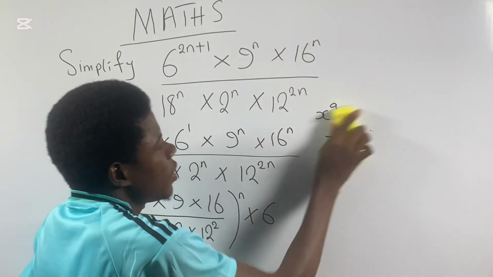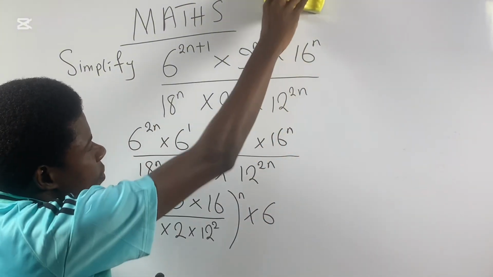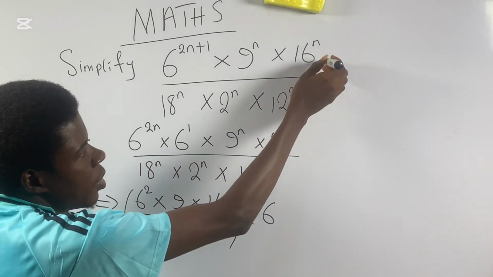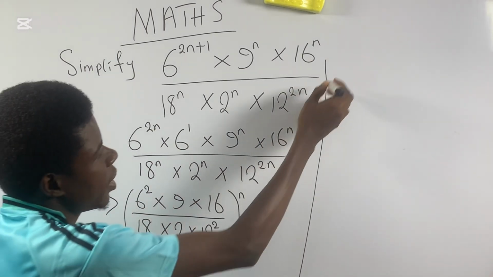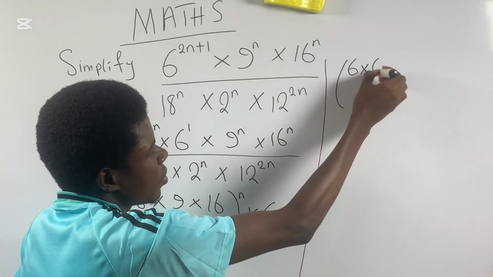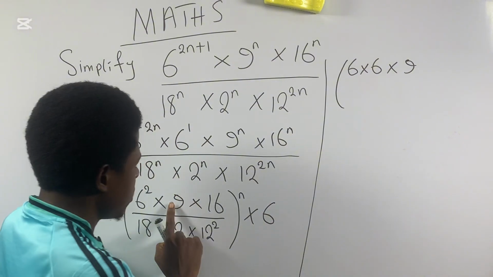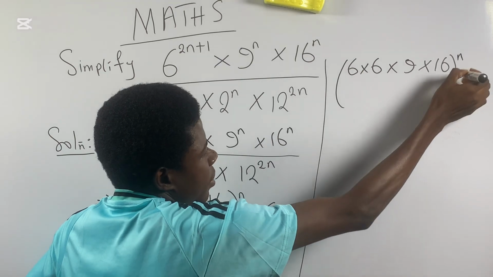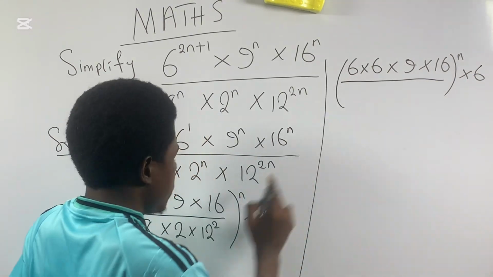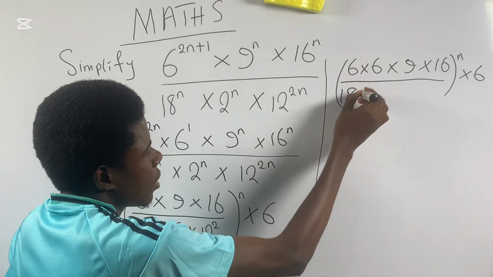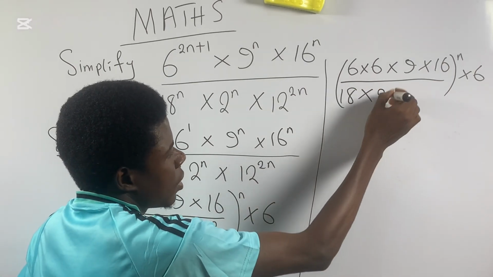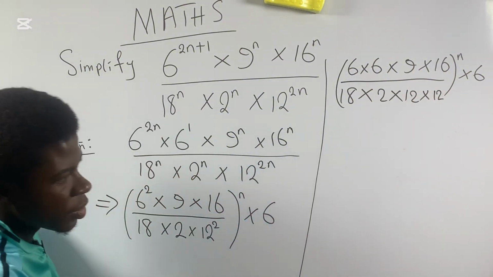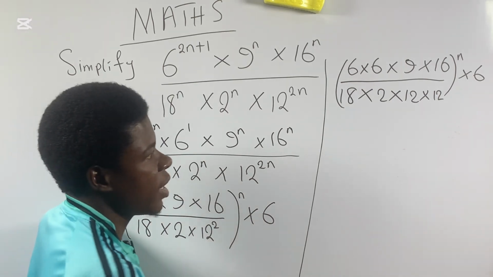And 6 power 1 is 6. So at this particular point, let's do something here. We have it that 6 raised to power 2 can be 6 times 6, times this 9. Then I can have 16 here. Remember here the power is n and I have 6. All divided by, this is 18 and this is 2. And 12 squared is 12 times 12. Now we're going to use normal cancellation to simplify this.